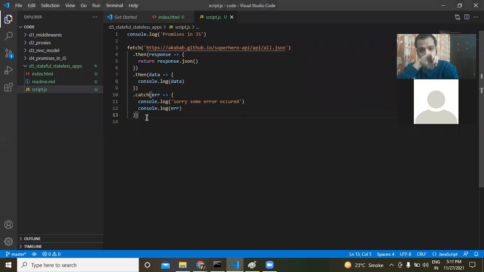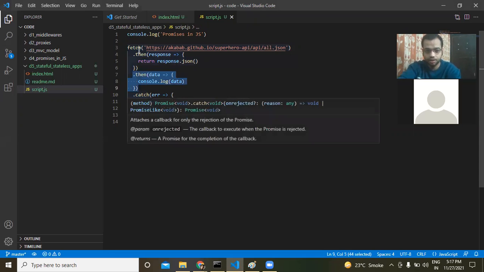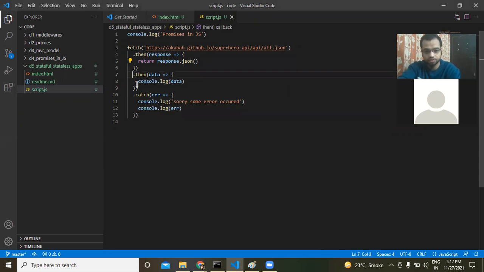So if I go through the code, you're asking to fetch a link and then return a response. No, this return doesn't mean return to the server. This return means whatever is written here, return it to this function down below. Return means whatever you have got, pass it along to this function. It is not returning back to this. Okay, and then that logs the data. Exactly. So whatever we are returning here, it is logging.